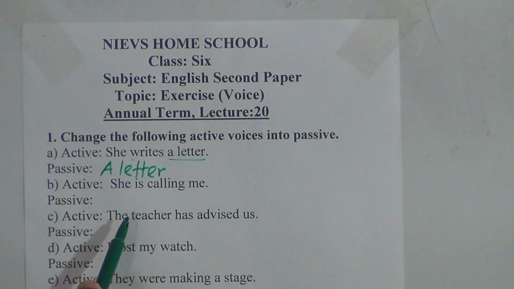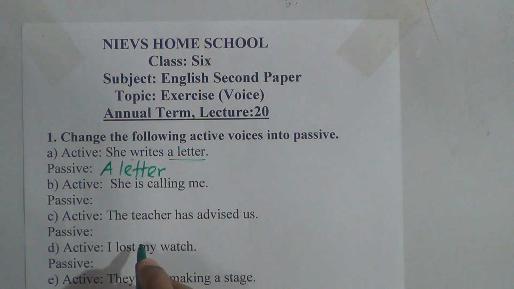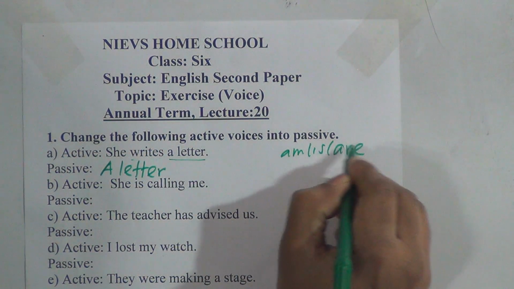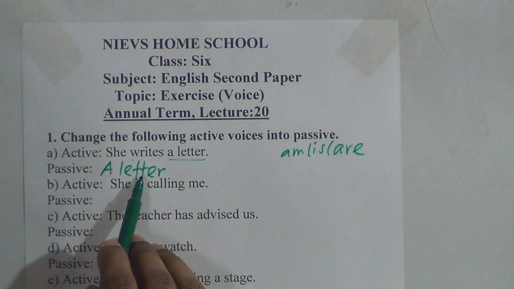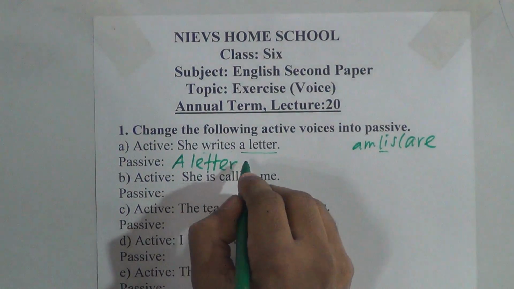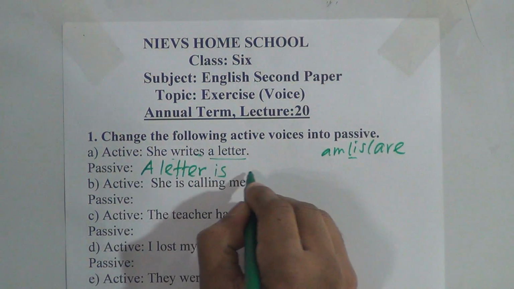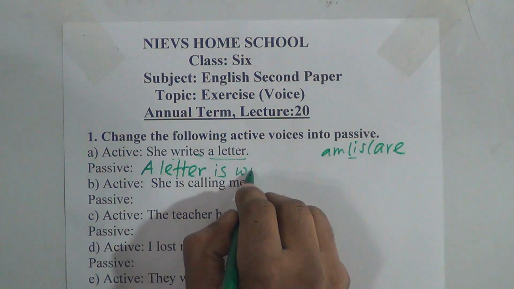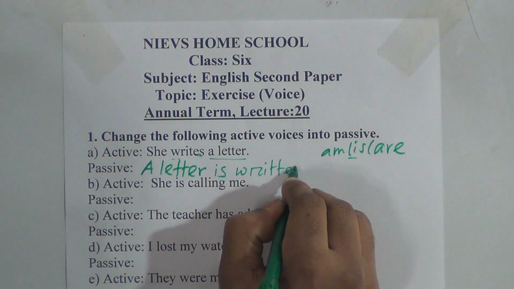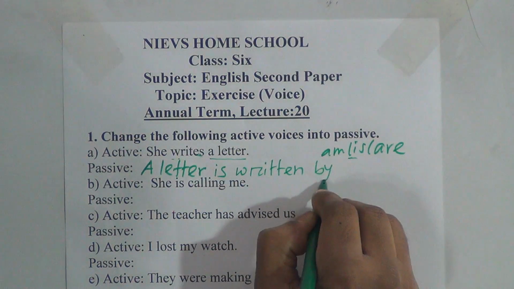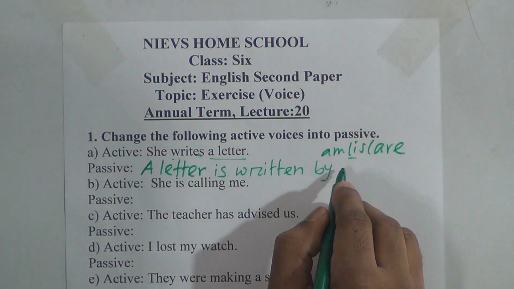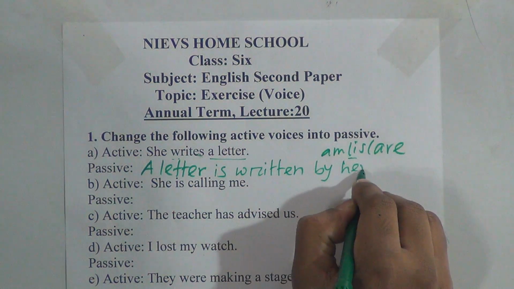In present indefinite tense, what auxiliary verb do we put? Am, is, are. So for a letter, we have to put is here. A letter is, and the past participle of the main verb writes will be written: write, wrote, written. Then the preposition by will come. The subject will be the object at the last, so she will be her here.